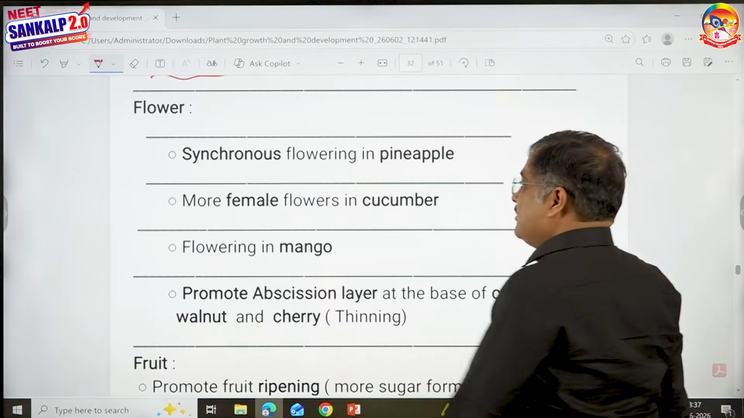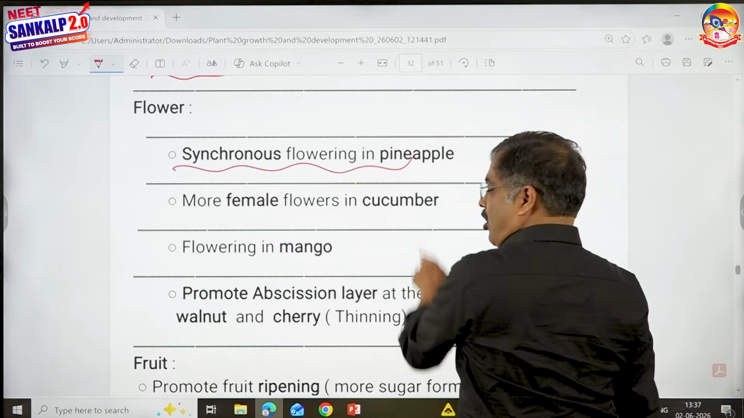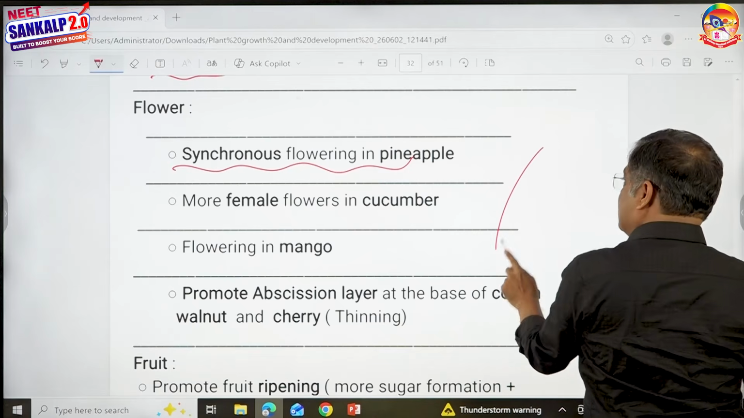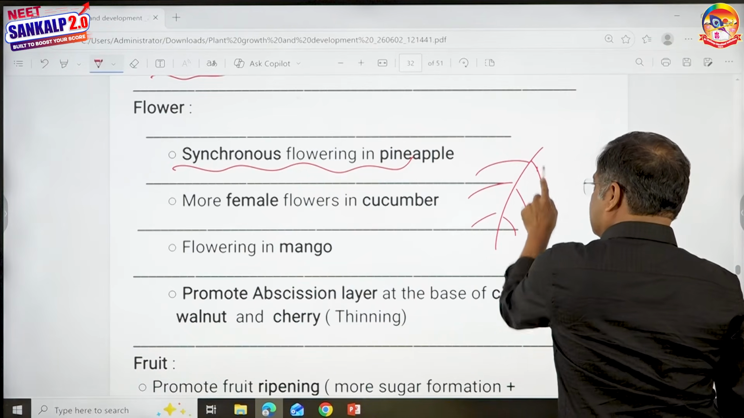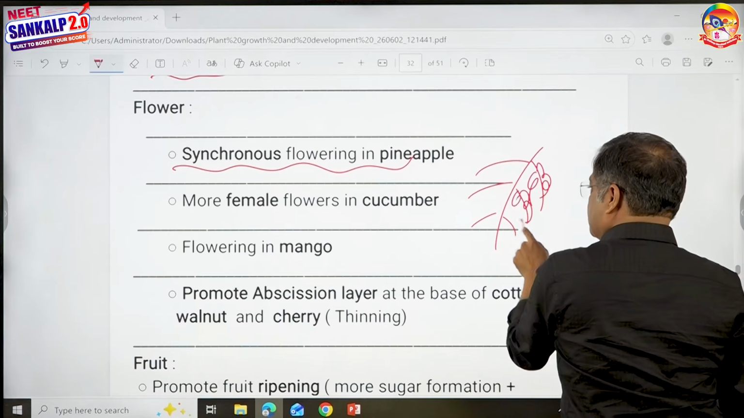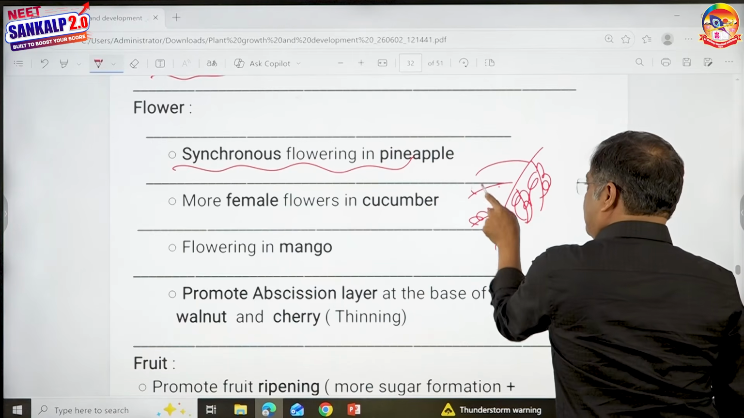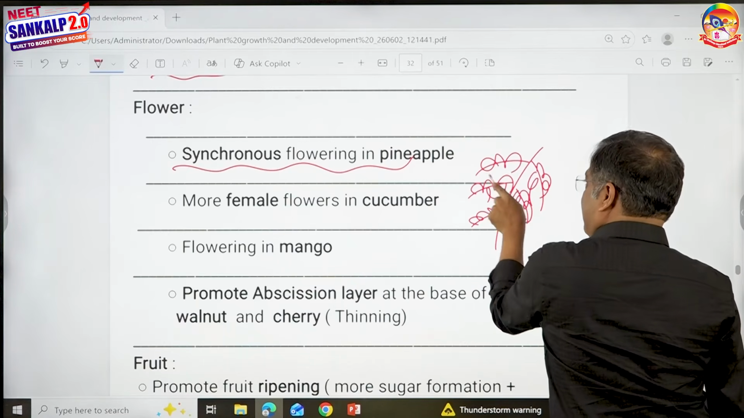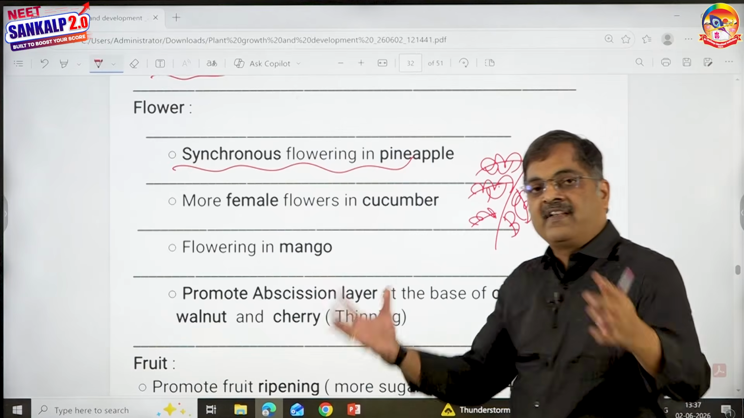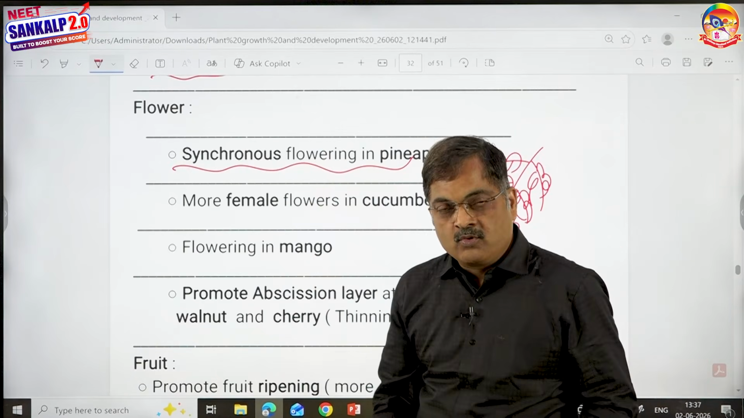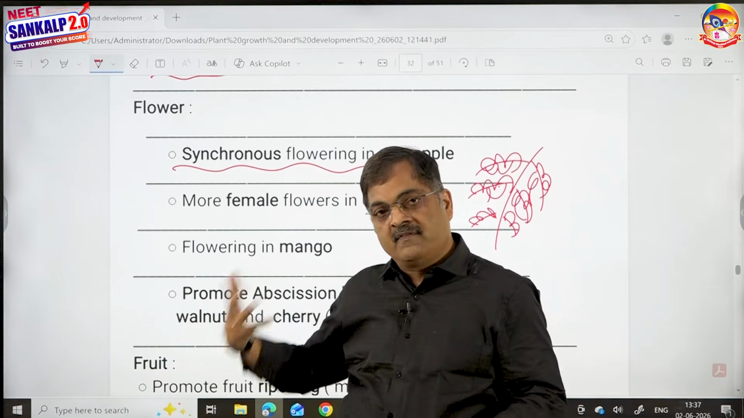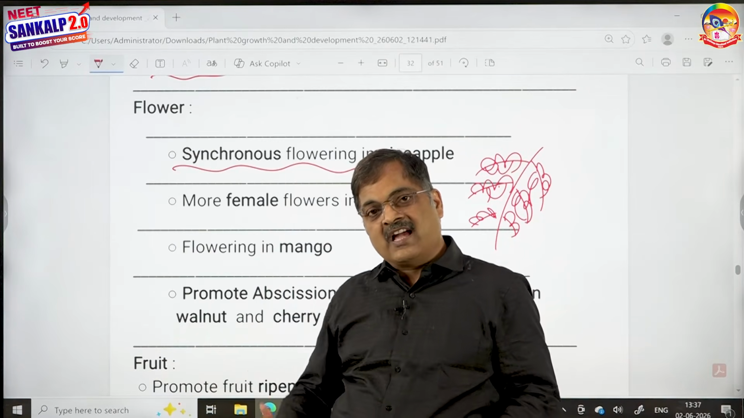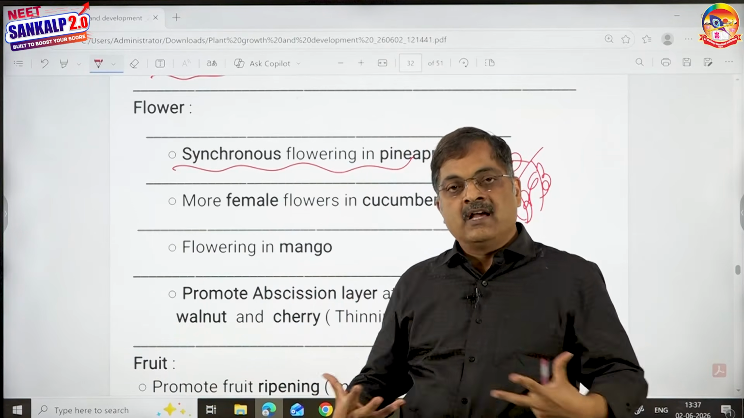Flower, synchronous flowering in pineapple. All of you know pineapple is an aggregate fruit. All the flowers will develop into fruits. The entire fruit develops from many flowers. All the flowers will develop into one fruit. So if all the flowers develop at the same time, all the fruits also will be formed at the same time, such that the entire fruit is more edible.